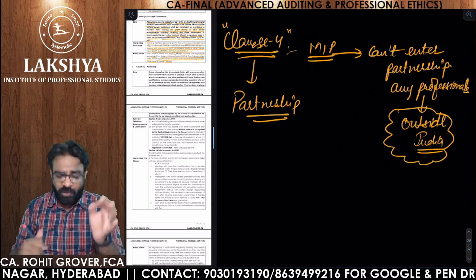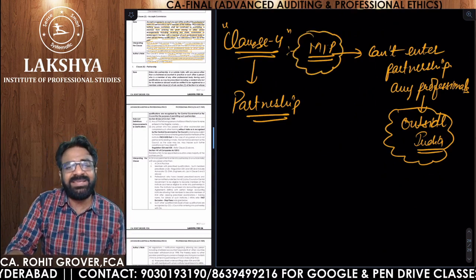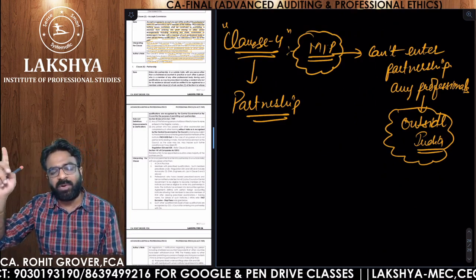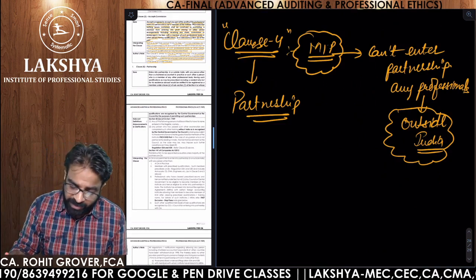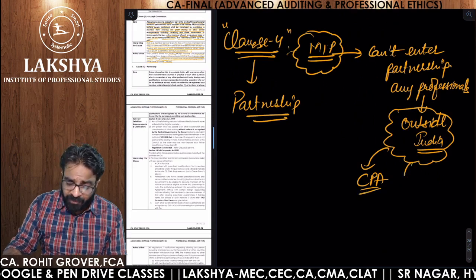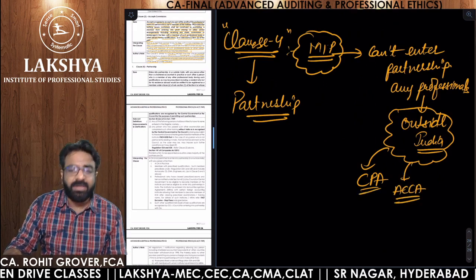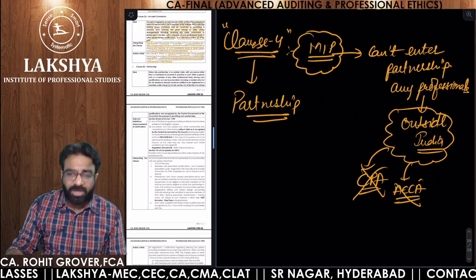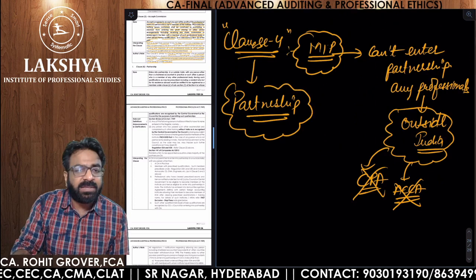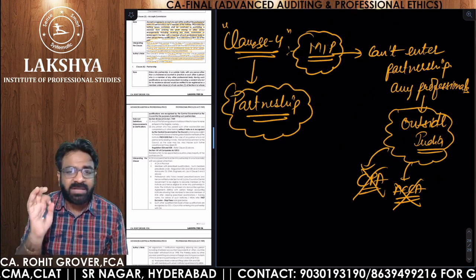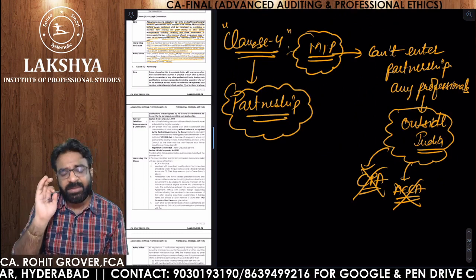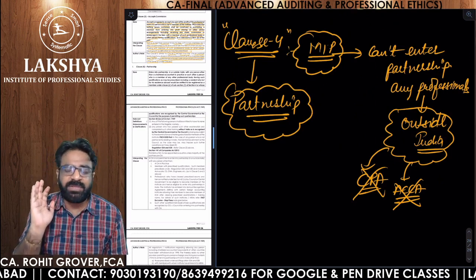In clause number 4, if you are a practicing CA and you are entering into a partnership with professionals of accounting bodies outside India, let me give you an example: if you are entering into a partnership with the CPA or the ACCA, it is not allowed. The main word here is partnership.